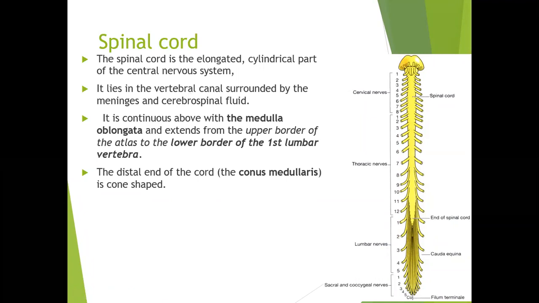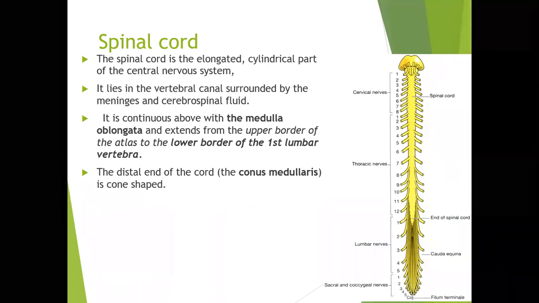So if there is any trauma, it is well protected because it has fibrous coverings, the meninges, as well as a cushioning effect given by the cerebrospinal fluid. It is difficult to damage because it is floating within this fluid.